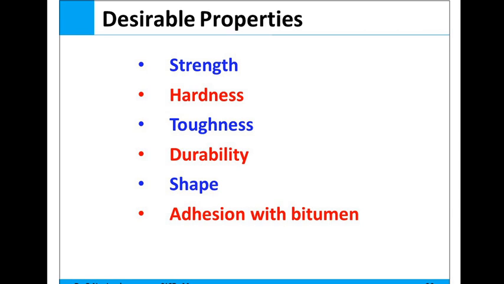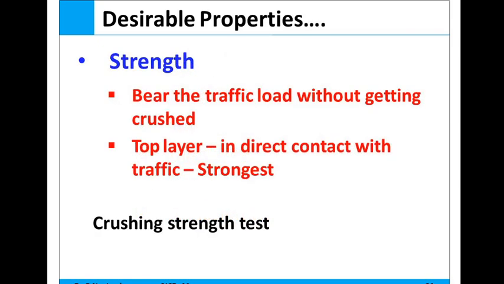Whereas rounded particles are not preferred in granular base course and waterbound macadam construction, as the stability due to interlocking is lesser in this aggregate. In such construction, angular particles are preferred. These desirable properties of aggregate thus depend on the type of pavement construction, traffic, and climatic conditions.